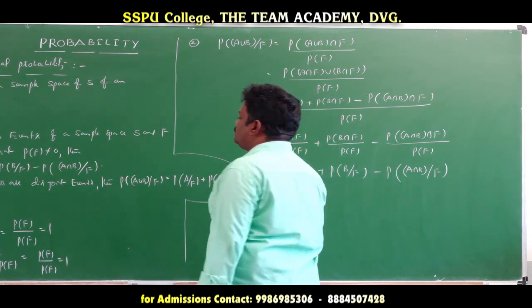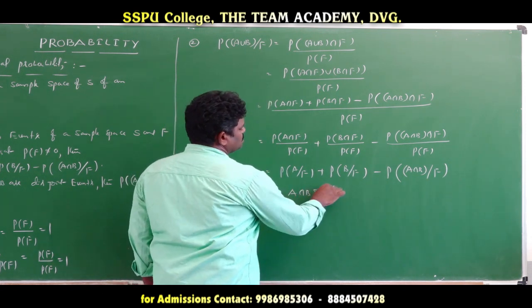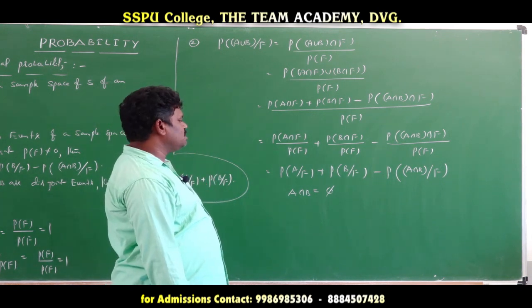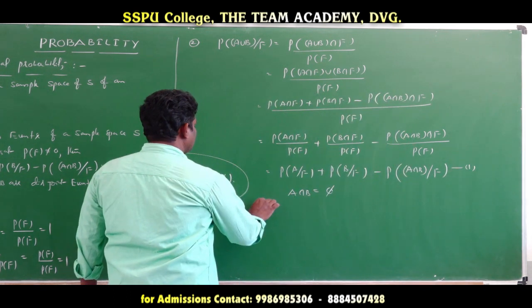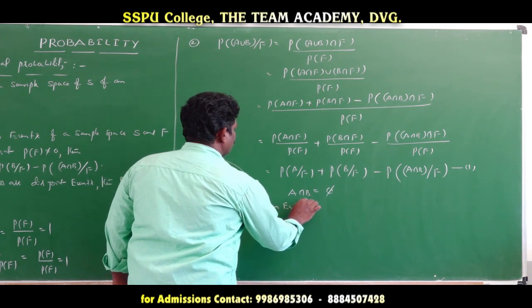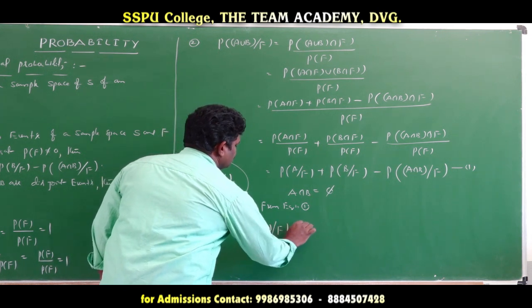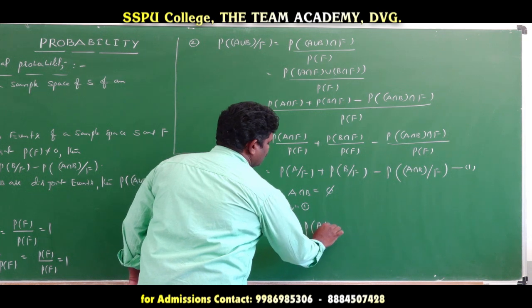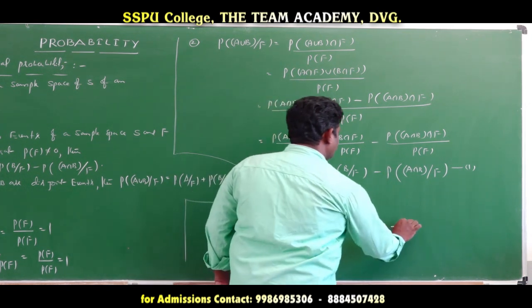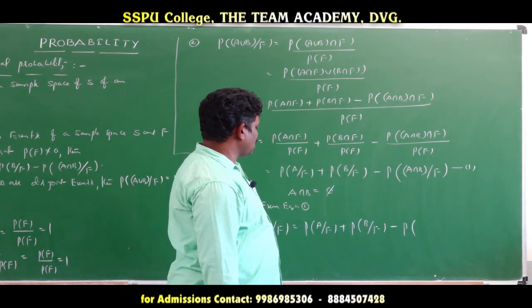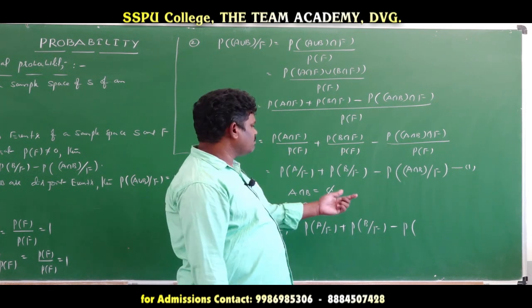But here it is given that A and B are disjoint events. A and B disjoint means A intersection B is equal to the null set, phi. So from equation 1, probability of A union B given F is equal to probability of A given F plus probability of B given F minus the probability of the null set, that is, A intersection B intersection F, and that value is equal to 0.